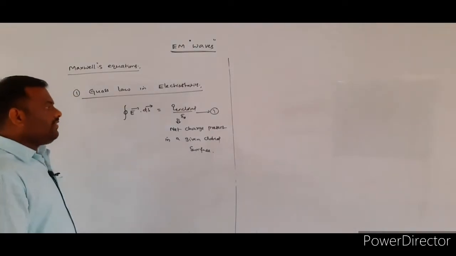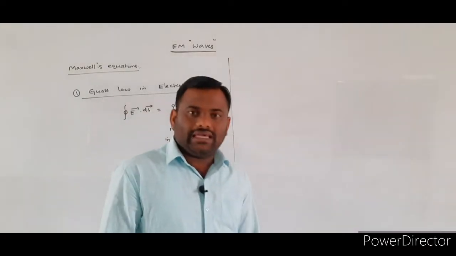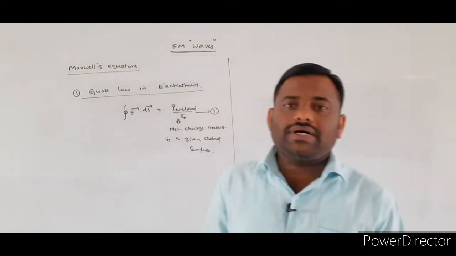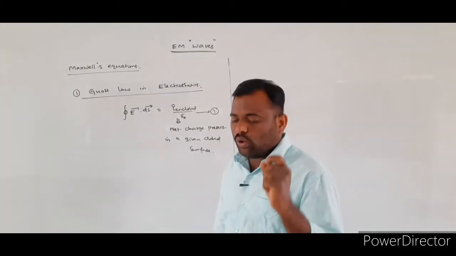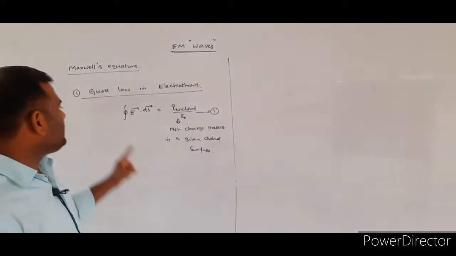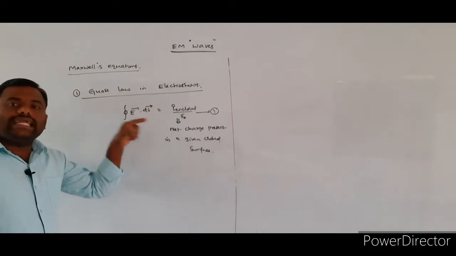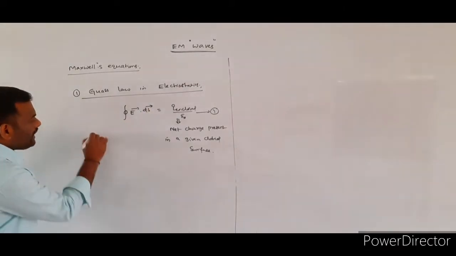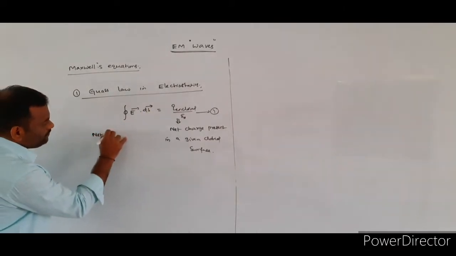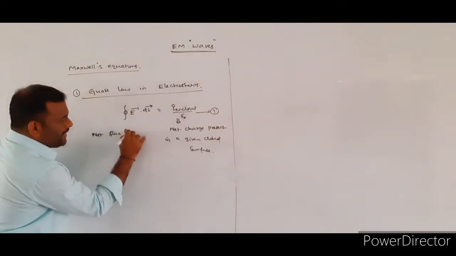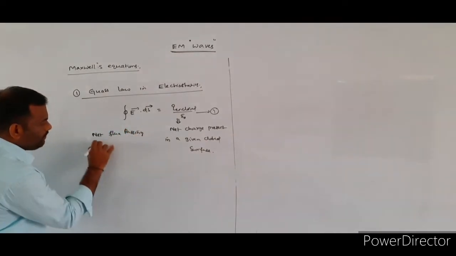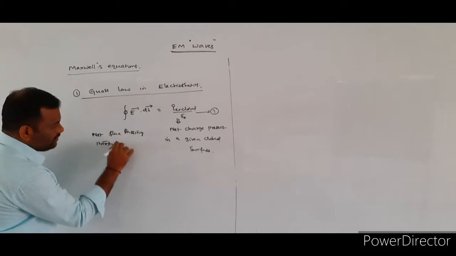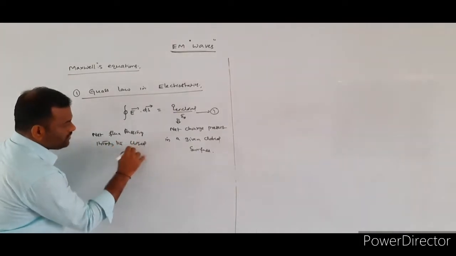So in Maxwell's equation 1, the right side term will be giving what? The net charge which was present within the given closed surface. On the left side, the term surface integral E bar dot ds bar is giving what? The total flux, or the net flux, passing through the closed surface.